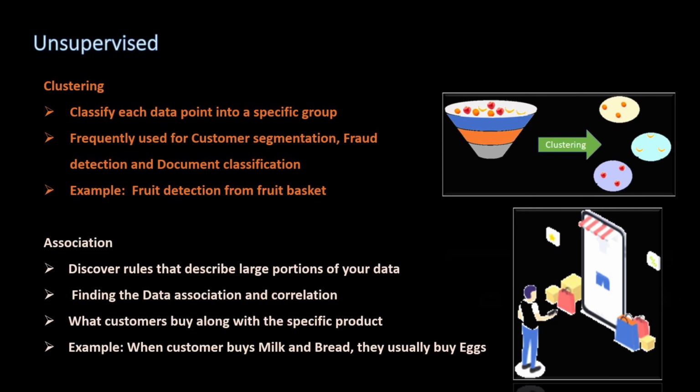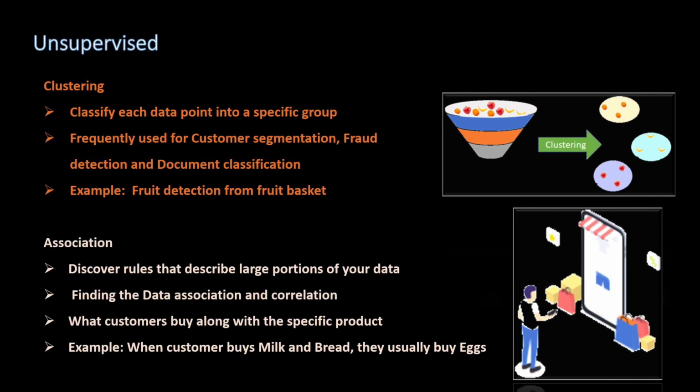Clustering is grouping of data points, such as customer segmentation, fraud detection, and document classification. Whereas association is describing rules that describe a large portion of data and finding the data association and correlation. When a customer buys milk and bread together, they usually tend to buy eggs along with it. This is one of the examples of association model.